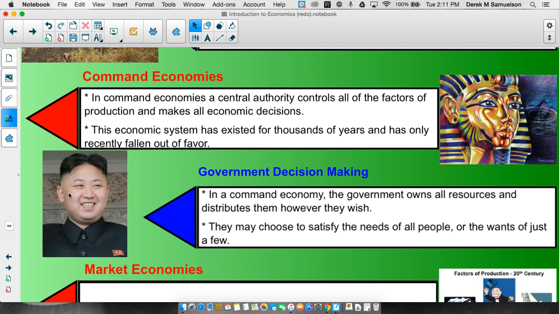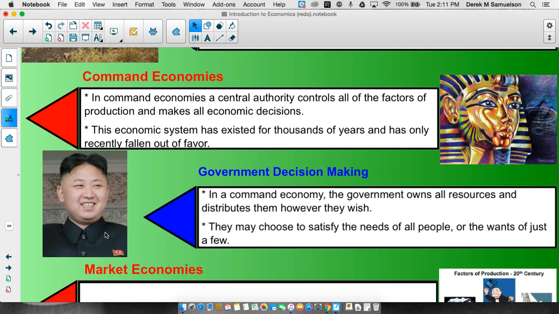So we look at North Korea. North Korea is the best example of a command economy in the world today. Really, it's almost the only example today. Kim Jong-un owns everything. Everything is his, including all the land, all the labor, all the capital. It's all his. And he makes all the decisions in that country. And if he doesn't want you to get any food because he wants another part of the country to get twice as much, then that's what happens.